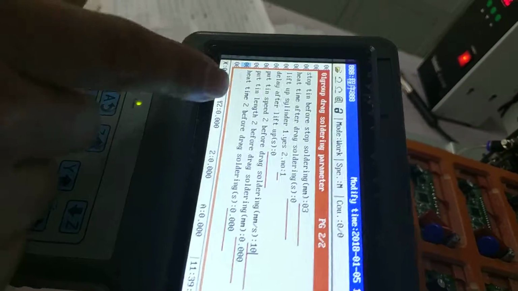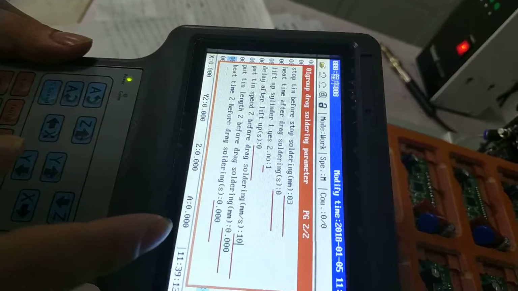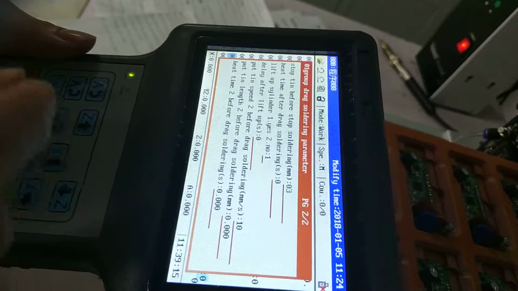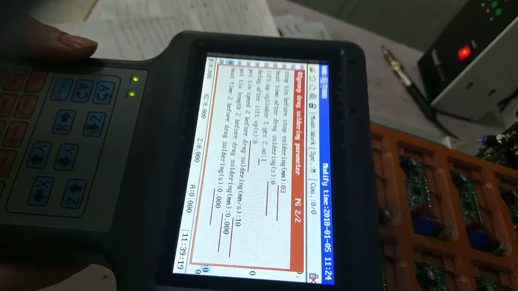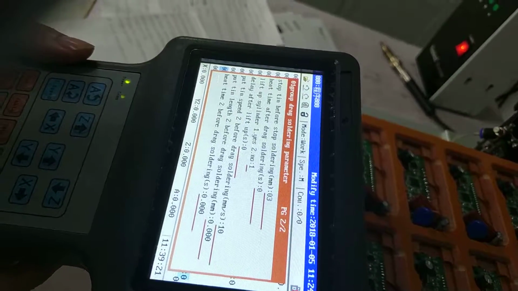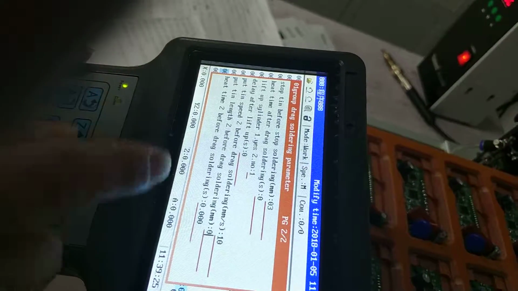Put in speed 2 before direct soldering. You can adjust from 5 to 10. Put in length 2 before direct soldering.